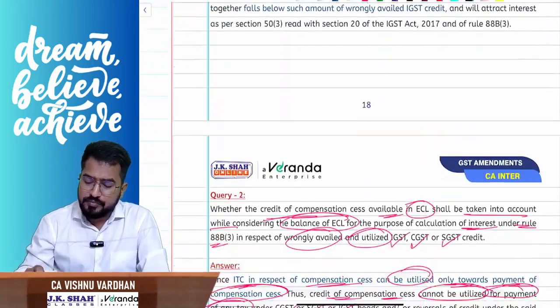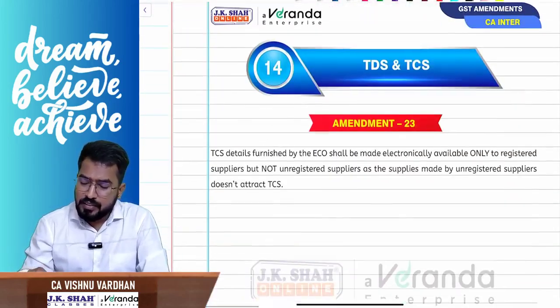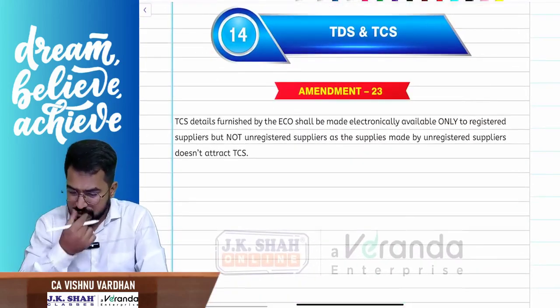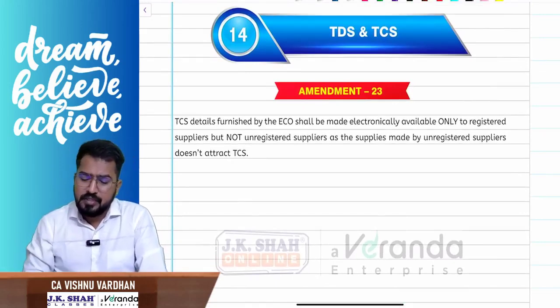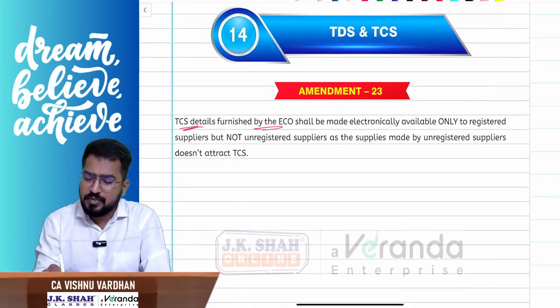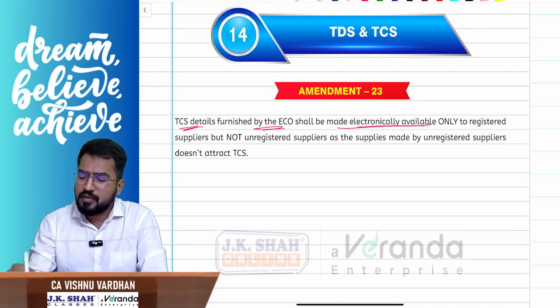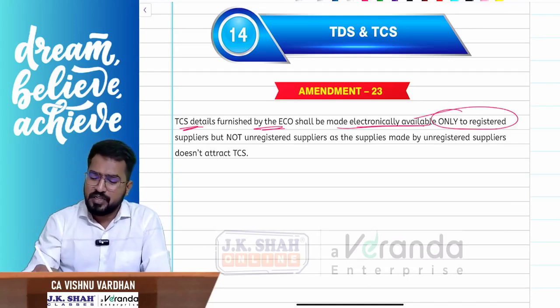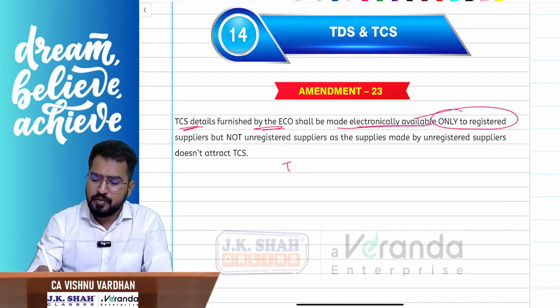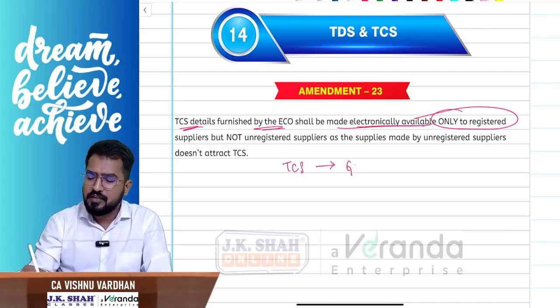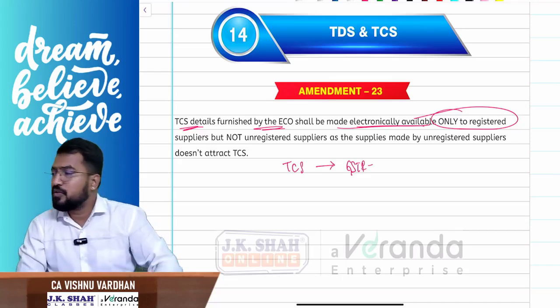Next, TDS and TCS. TDS and TCS, nothing great in the amendments. So TCS details furnished by the e-commerce operator shall be made electronically available to whom? You know that for TCS details, if we file, you will use GSTR. Which form? Which form will you file?